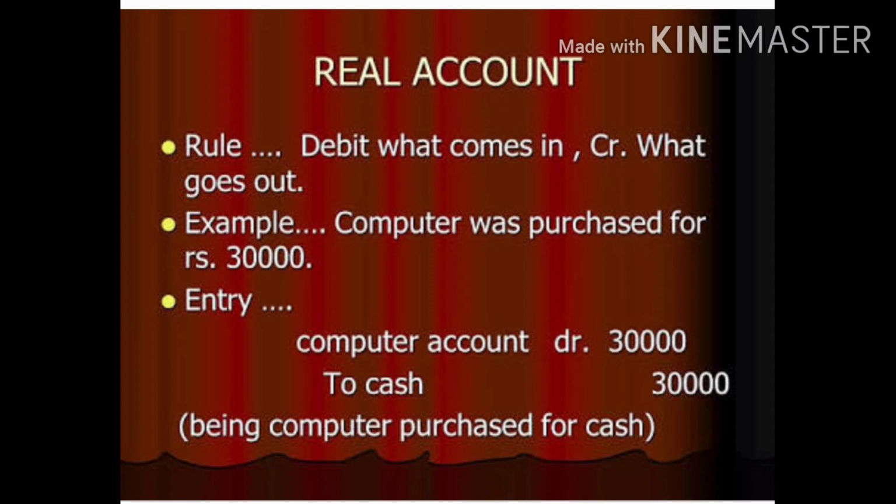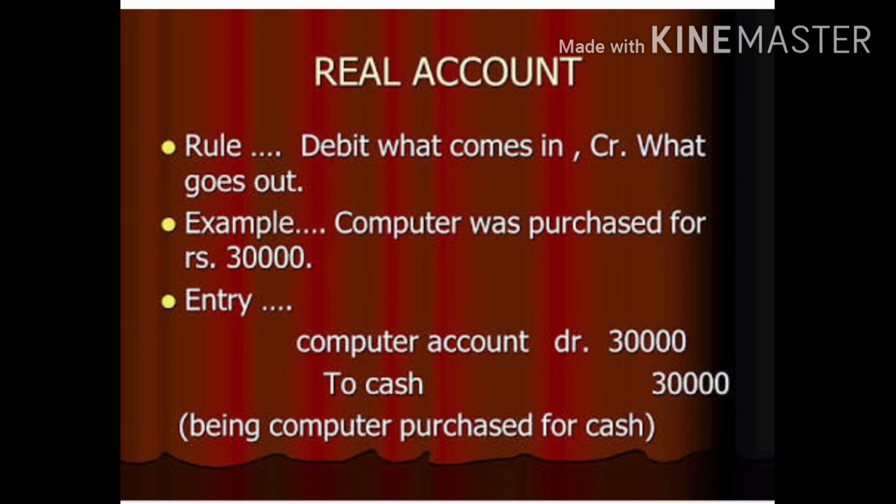So before you pass the entry, the most important thing which you need to keep in your mind is the golden rule of real account. Here, when you are purchasing the computer, what are you getting? Yes, computer, right? So according to the rule, debit what comes in. So computer is coming in, so you will make accounting head like computer account debit.